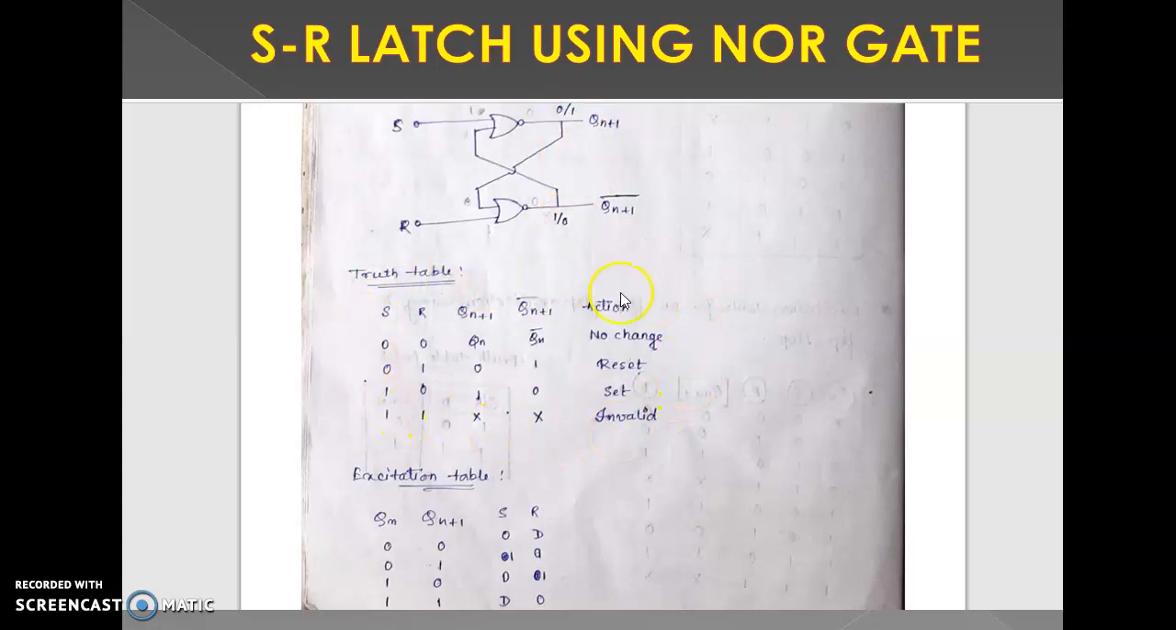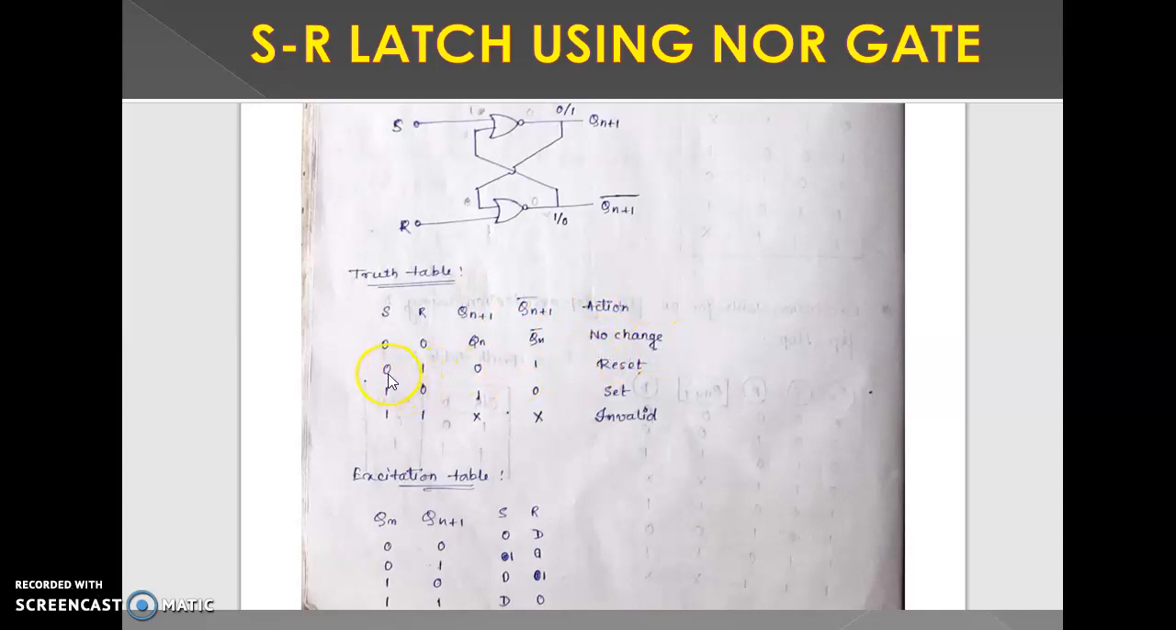This is the truth table. SR two inputs means four combinations: 0 0, 0 1, 1 0, 1 1. These are the outputs Qn plus 1 and Qn plus 1 bar. This is the action. When the SR value is 0 0, this time this value is 0, this value is 1. This time the previous output is satisfied. That's why Qn plus 1 value is Qn and Qn plus 1 bar value is Qn bar. Means the action is no change.